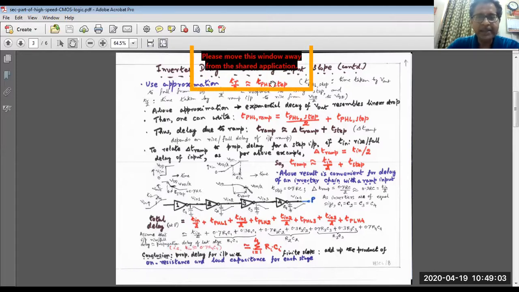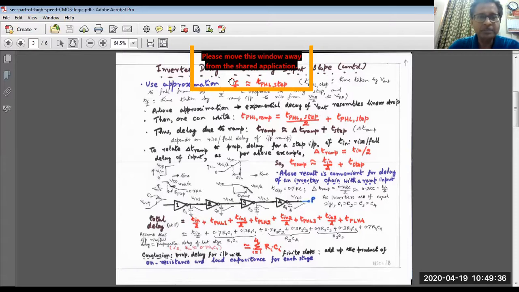TPHL step is the time taken by the output voltage to go down from VDD to VDD by 2 in response to a step going waveform, positive step. Clear? And what is TR by 2? TR by 2 is the time taken by the input waveform, which is a linear ramp, to go from VDD by 2 to VDD. Clear? Now, if you make this approximation, it means that we are trying to approximate an exponential waveform to a